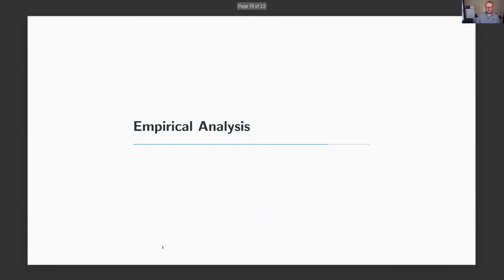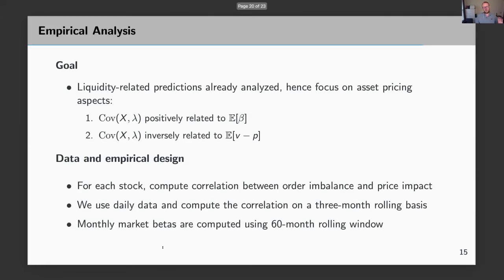Okay, so then the last thing that I want to briefly talk about is a small empirical analysis. So our model is primarily theoretical. What we would like to do, however, is test the novel empirical predictions that haven't been analyzed in the empirical literature yet. So the liquidity-related predictions have largely been analyzed. The asset pricing aspects of the model, not so much.